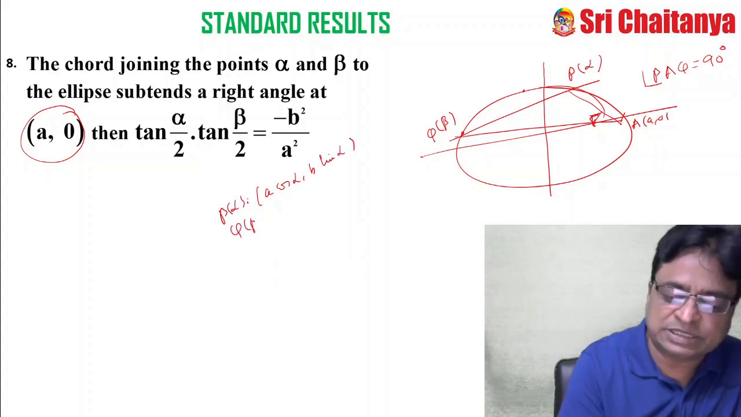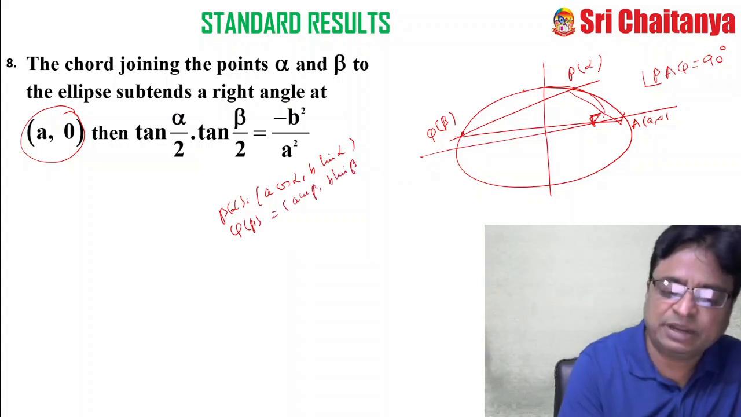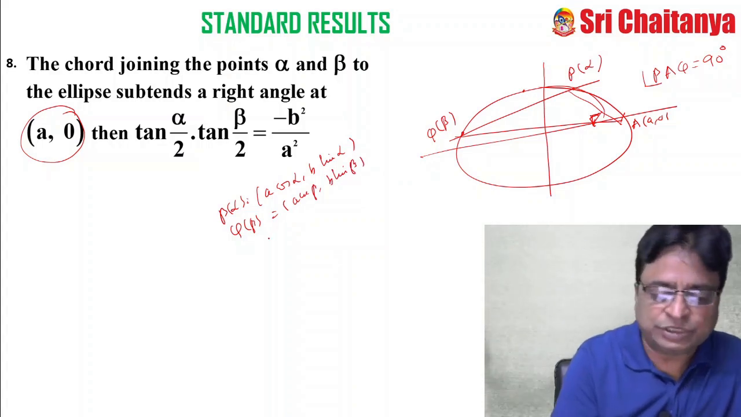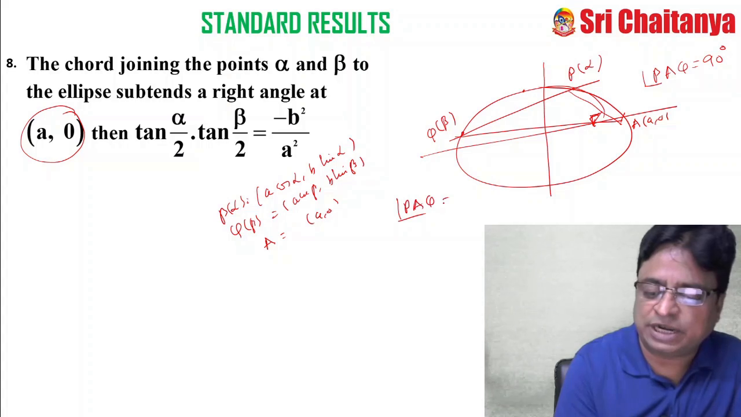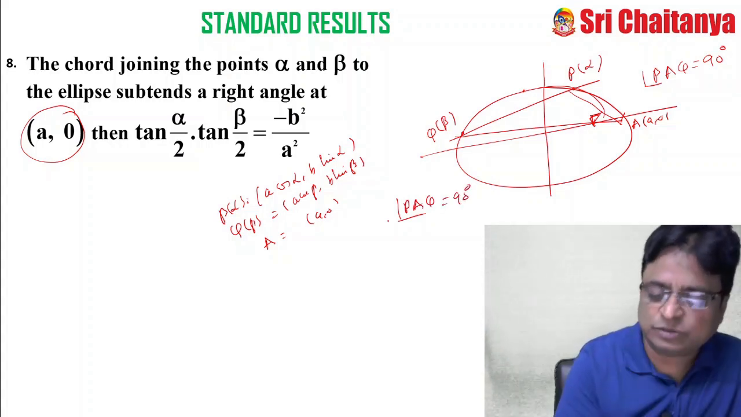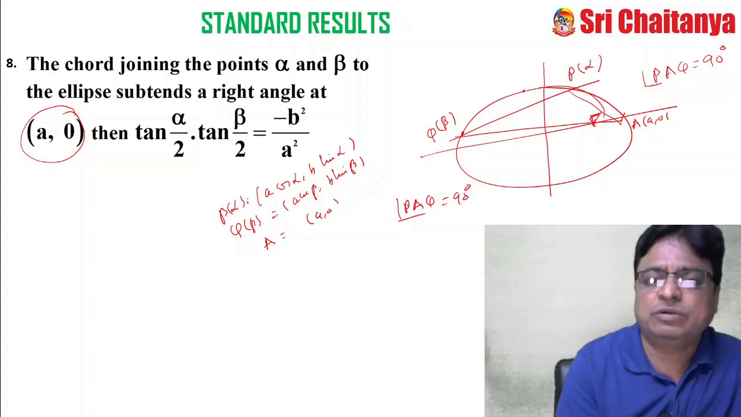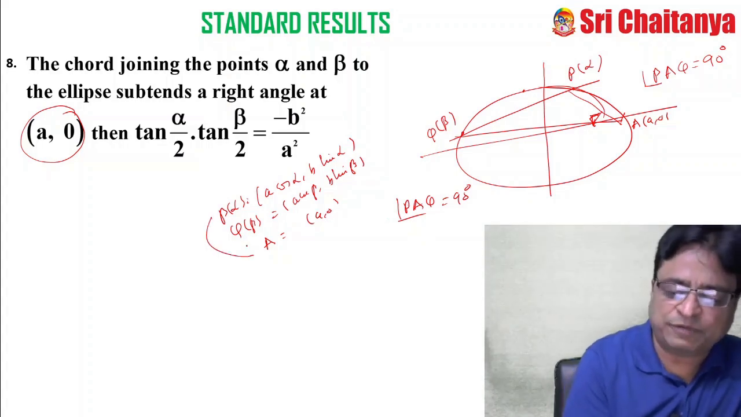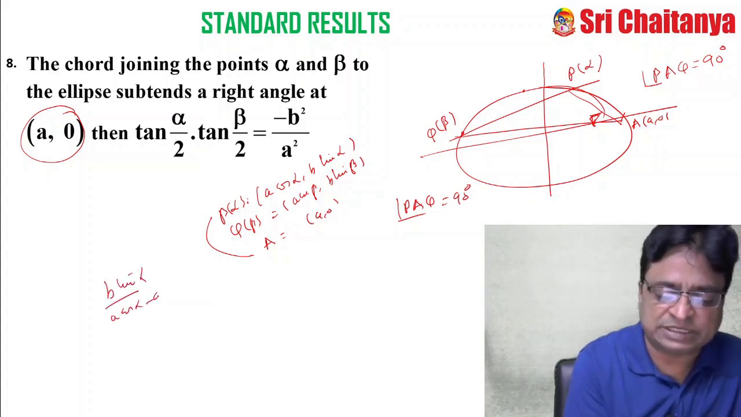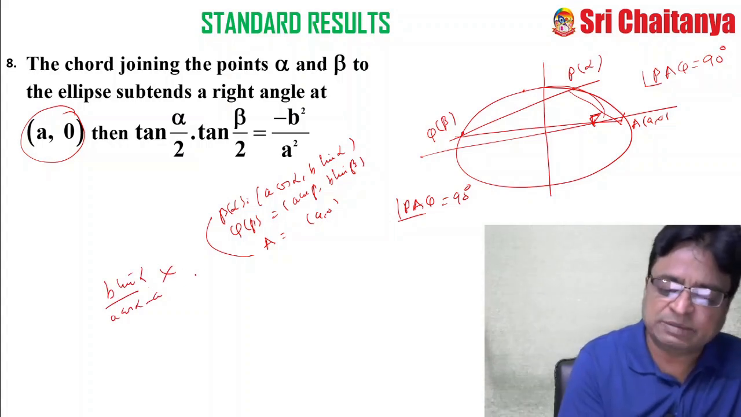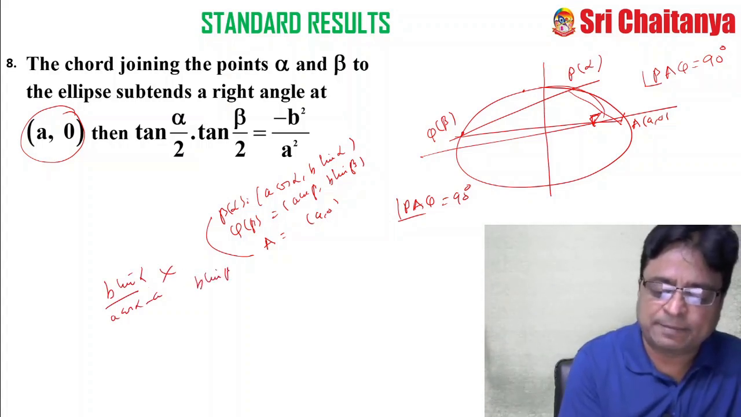And my Q of beta is equal to a cos beta, b sin beta. These are my alpha and beta. So this is my capital A, that is A comma 0. But very clearly it is given that angle PAQ equals 90 degrees. So slope of PA into slope of AQ equals minus 1. What is the slope of PA? You find it by the two-point formula. That is b sin alpha by a cos alpha minus a, that is the slope of PA. Similarly, b sin beta by a cos beta minus a, and the product equals minus 1.